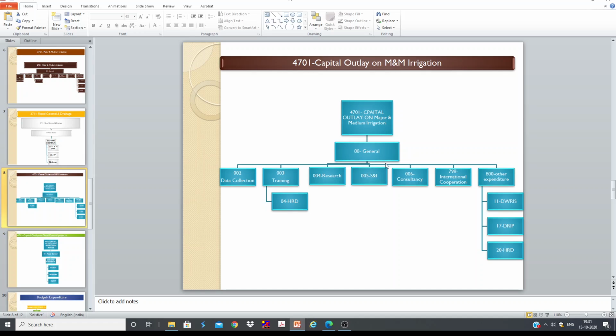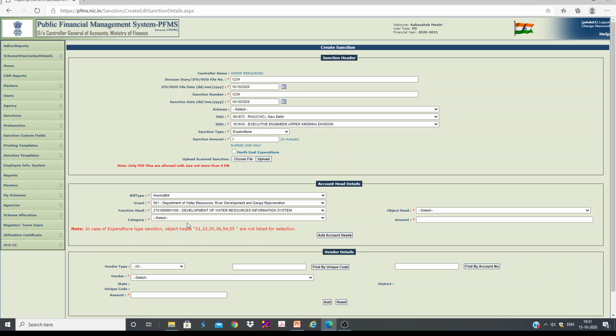Under this we have 80, and data collection. Suppose you have Dwaris here, let's say M&D is basically capital. So if you want to write the budget for M&D, we have to write 4701, 80, then 800, then 11, then your M&D head, that is 52. You can check here. If you select 4701, then you can see 4701, 80, 800, 006. Of course, here let us come back to PPT.